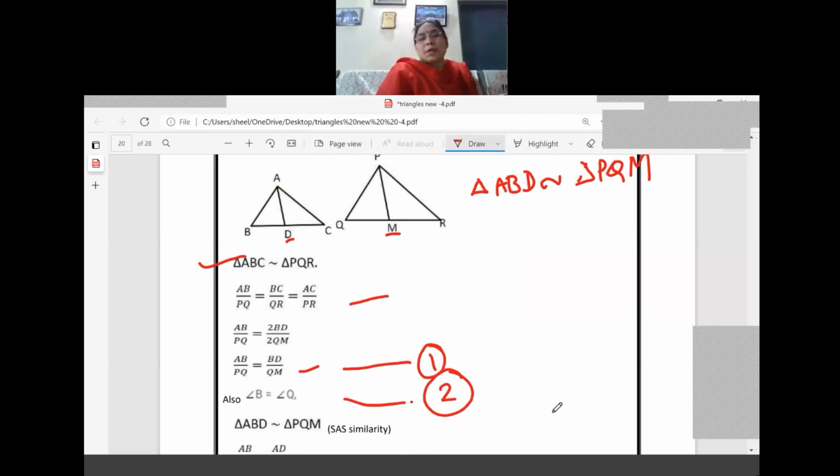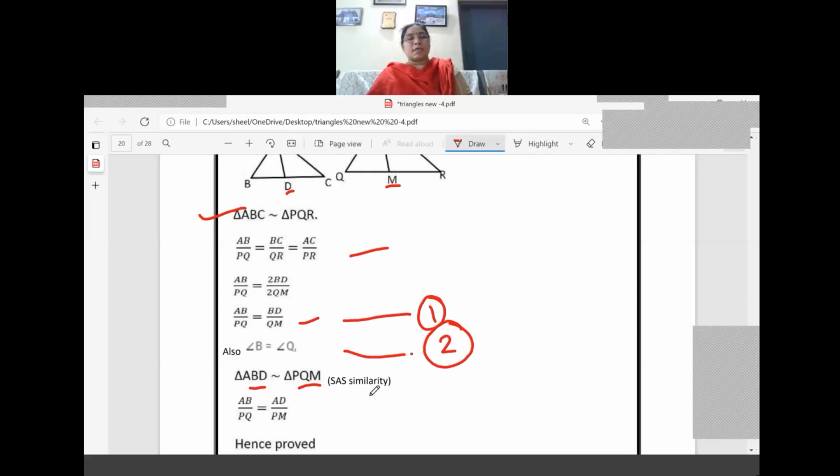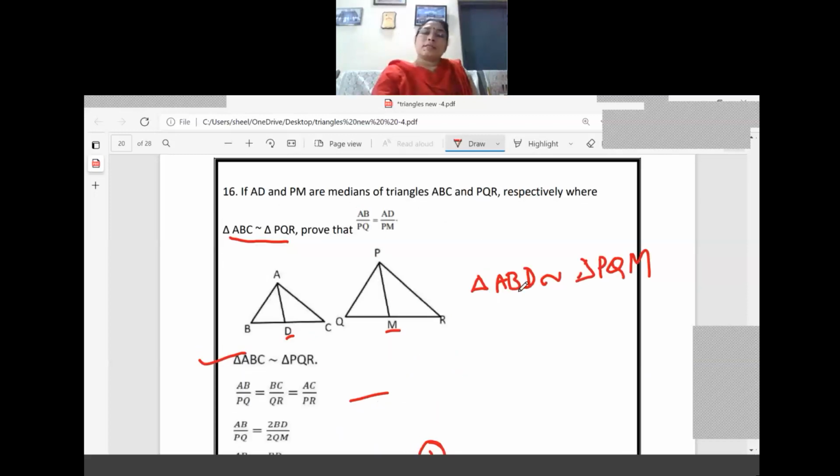That means in the numerator, the triangle name is coming as triangle ABD, and in the denominator PQM, right? So we got the included angle B equal to angle Q there. So by SAS similarity criteria, both the triangles are similar. And if you take the sides, AB by PQ equal to AD by PM. One more side we can write, BD by QM also. That is not required in the result, so we have not taken it down. So what are we getting here? AB by PQ equal to AD by PM.